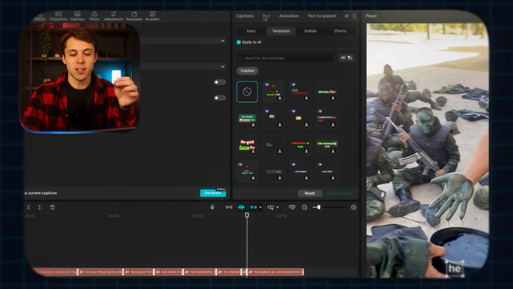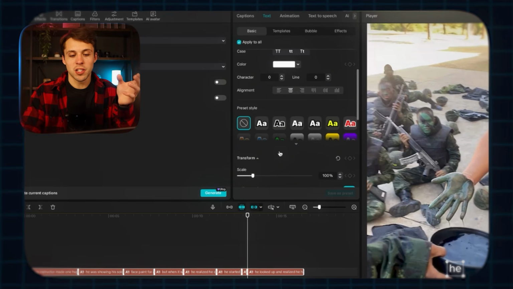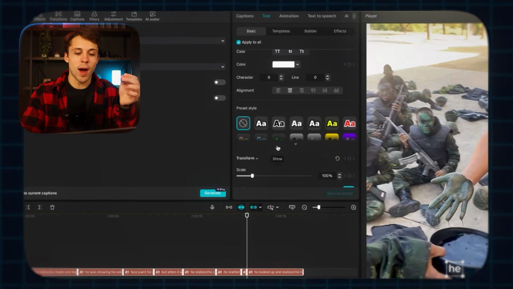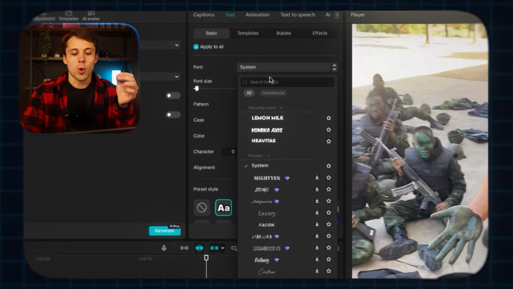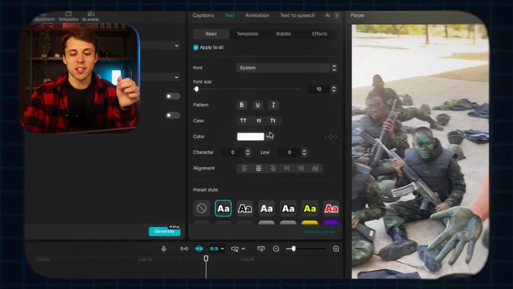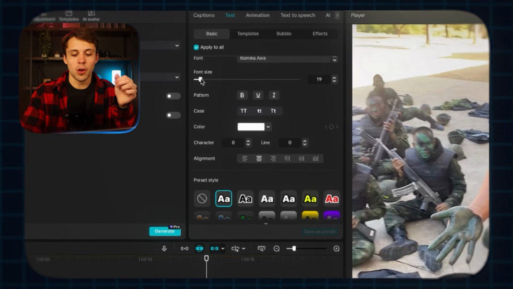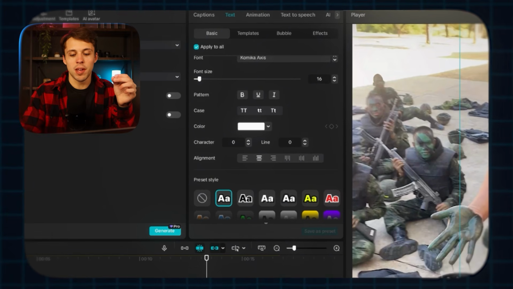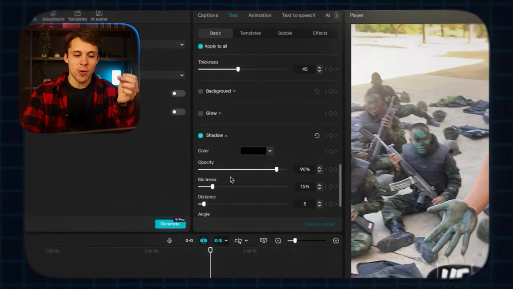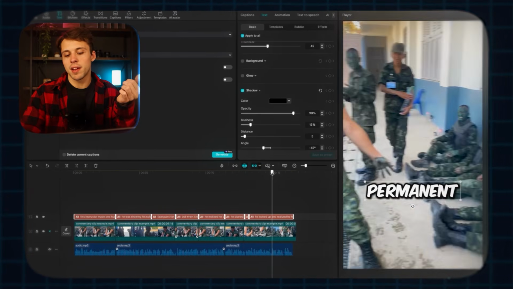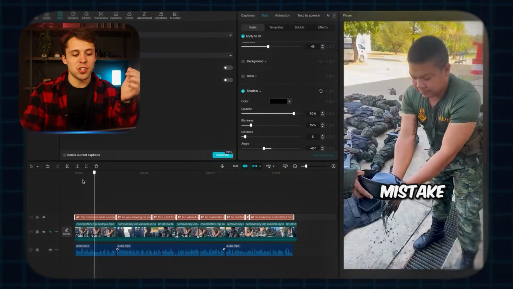And I can come back here to text, basic, and then I'm just going to customize the font style exactly how I like it. I typically like to choose this preset right here. And then for font, one of my favorite fonts is Comica Access. We can make the font just a little bit bigger. We can also drag it to be a little bit higher. We want it to kind of be on the bottom third of the screen. We can increase the thickness of the stroke, maybe add a little bit of a shadow. And I think this is pretty good. Maybe I'd make the caption slightly smaller, but let's just see what we've got.